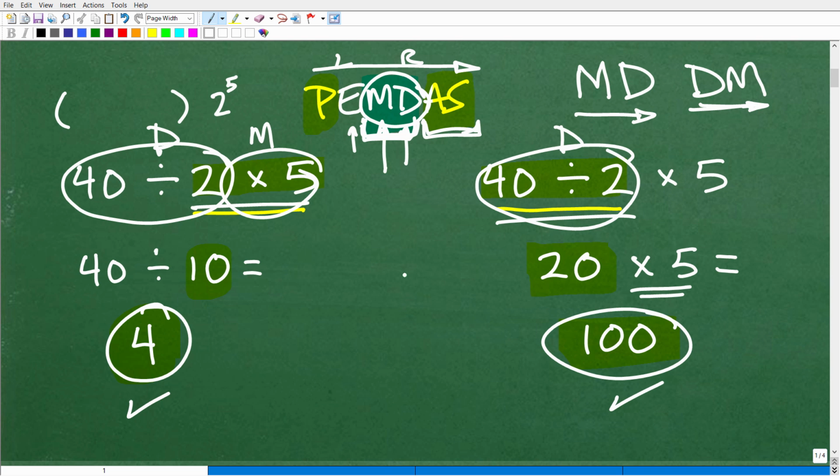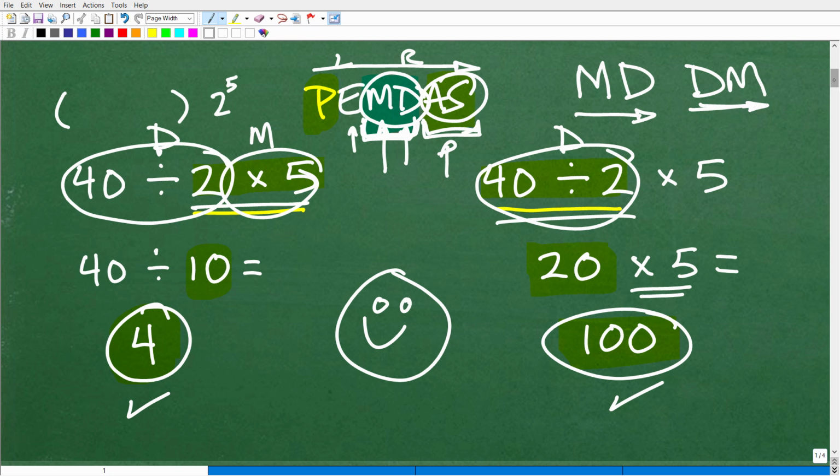But if you got this right, by the way, I must go ahead and give you a nice happy face for doing such a great job. I don't know who your math teacher is, but they clearly got through to you when it comes to the order of operations. But again, a lot of students make this error. The whole idea behind this video is to have you not make that error. Now, the A and S work the same way, addition and subtraction. It's whatever comes first from left to right.